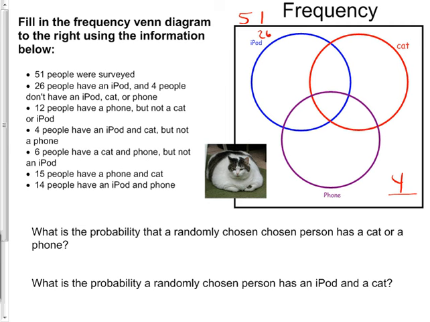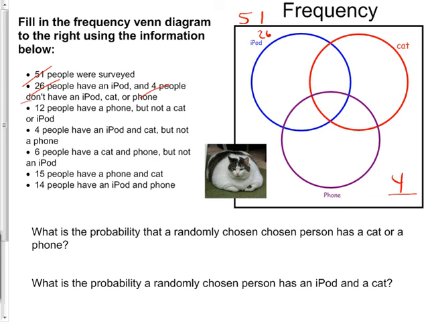The iPod one. 4 have an iPod and a cat. That would be in this zone, but not a phone. So that means it can't be here. So that number they just gave us, right there, the 4. No, wait, I'm wrong. What number is it there? There we go. Trying again. I'm working on this 12 here. I should actually probably cross off the ones I've used. I've used that, and that.